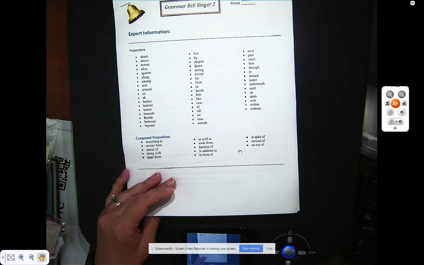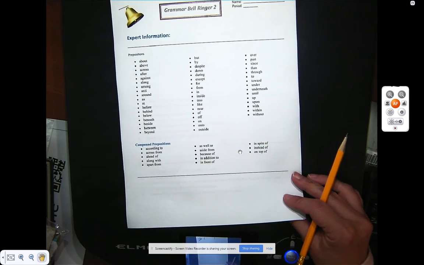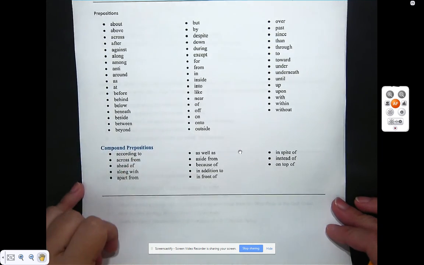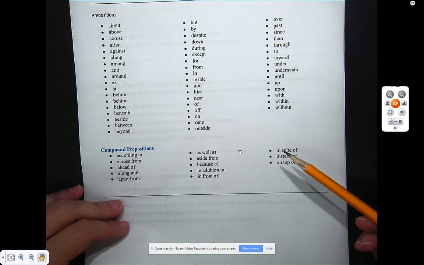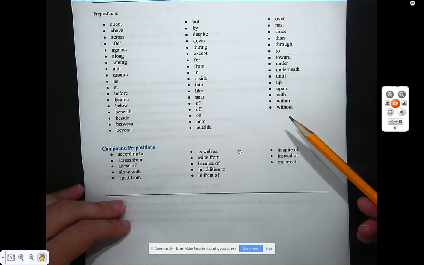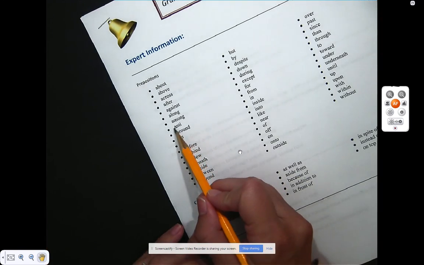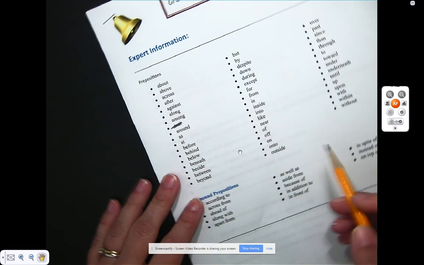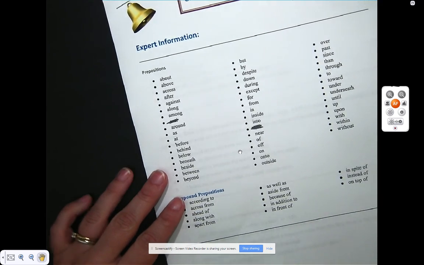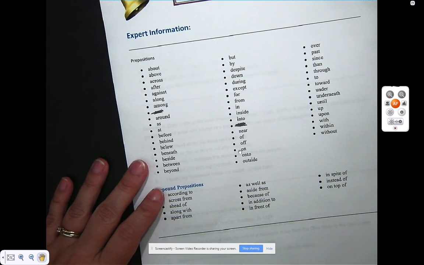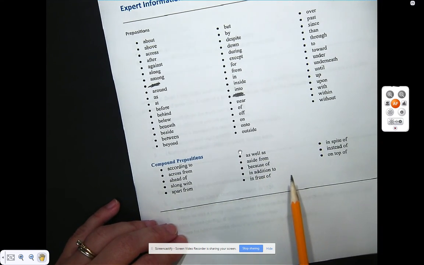Okay, this is Bellringer number 2, part 2. Last week we were looking at the prepositions. Continue working on memorizing, and maybe not rote memorization, but be able to find and recognize these without looking them up. One thing I would add is there were a couple mistakes. Anti is not a preposition, and like is not a preposition. So mark those off. Those are not prepositions. I apologize for that. This week we're going to be looking at some compound prepositions.